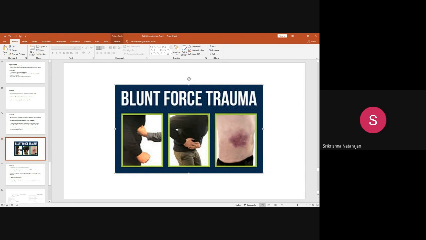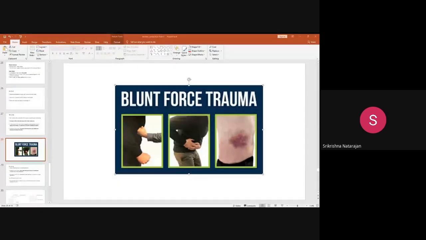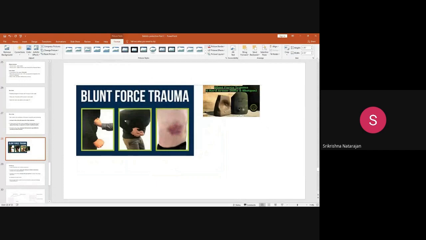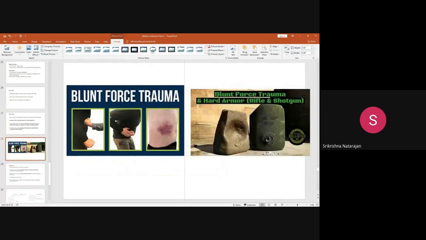Okay, similarly, coming back to our discussion on blunt trauma, just a minute, for better understanding, I will put one more picture. Can you understand now what is a blunt trauma?